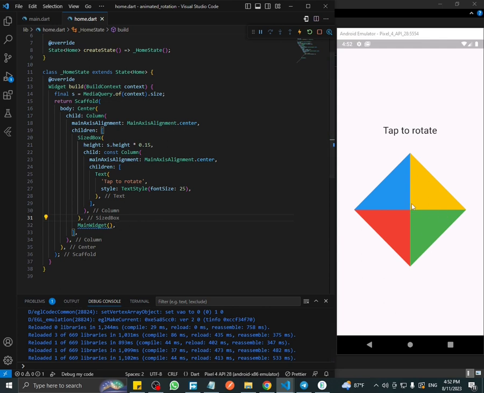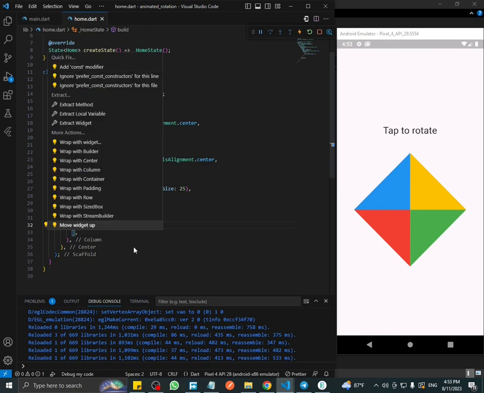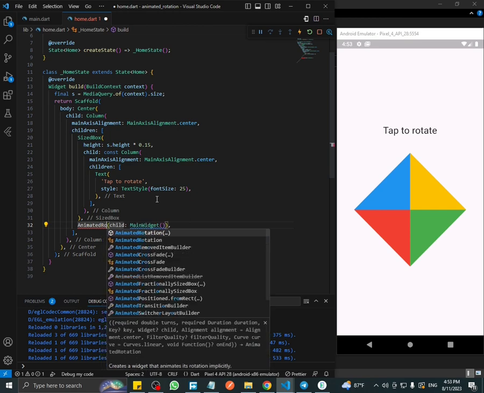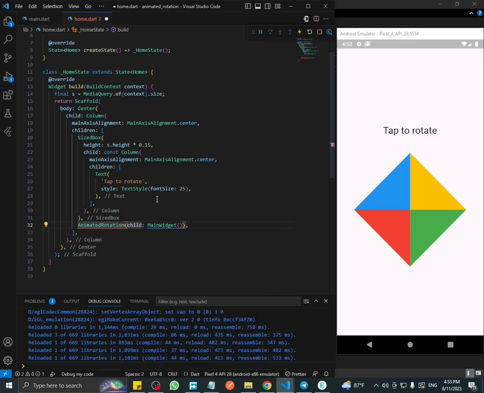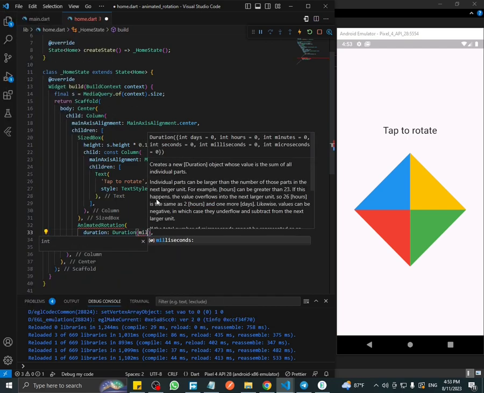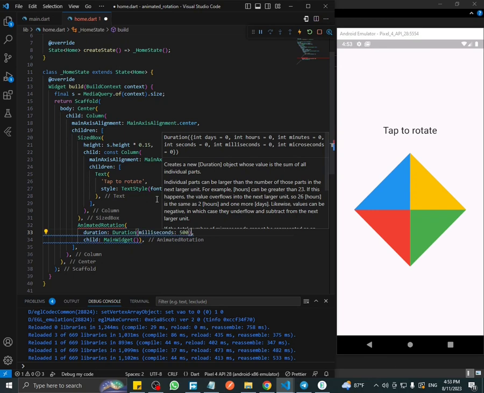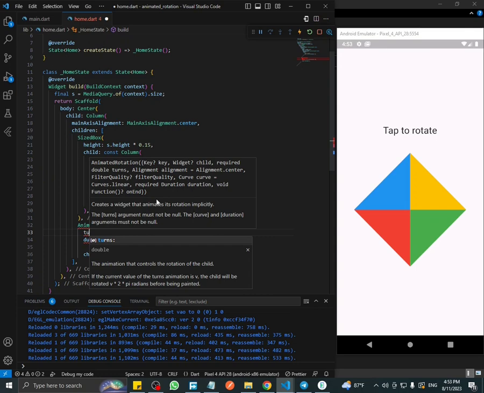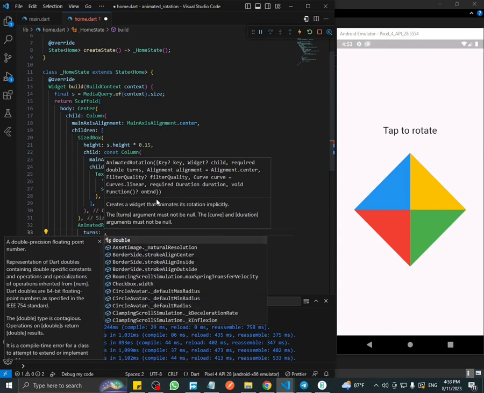So if you tap that, it will show the user that if you tap on this widget, it will rotate. To do that, we can wrap this widget, in this case main widget, in the animated rotation widget. This takes two required parameters, turns and duration, and also the child as well.